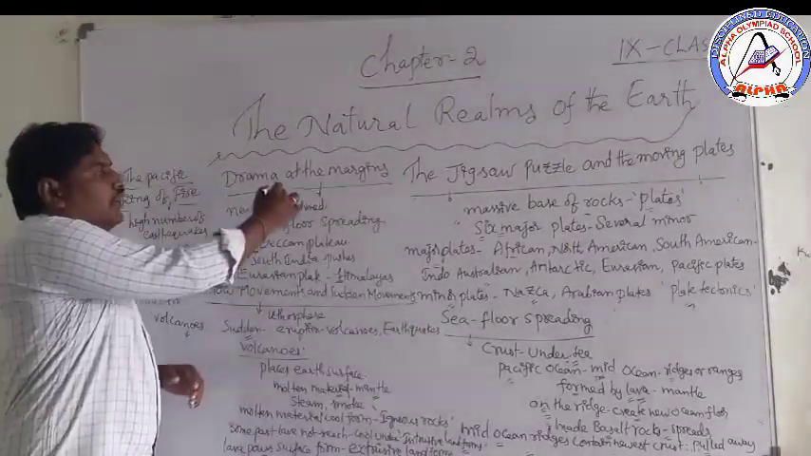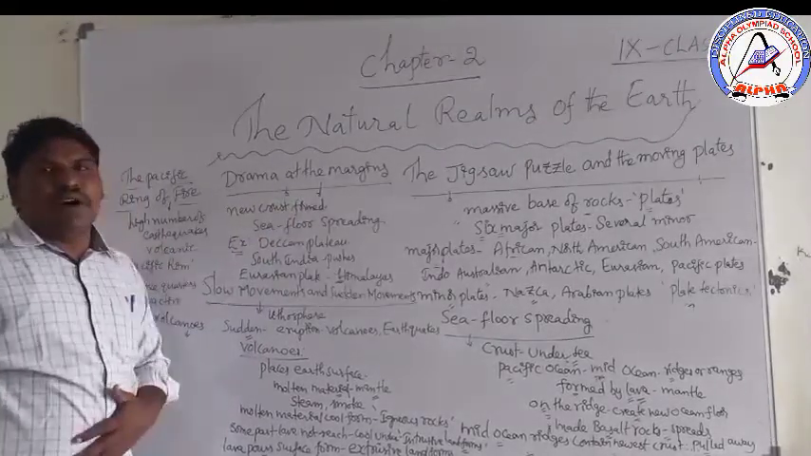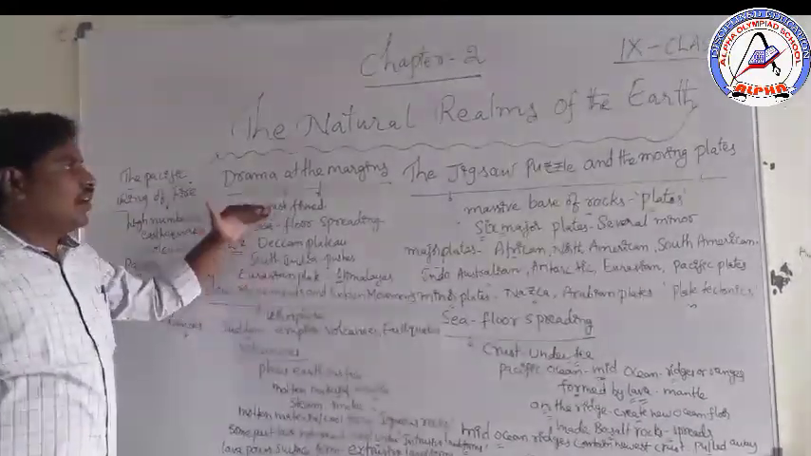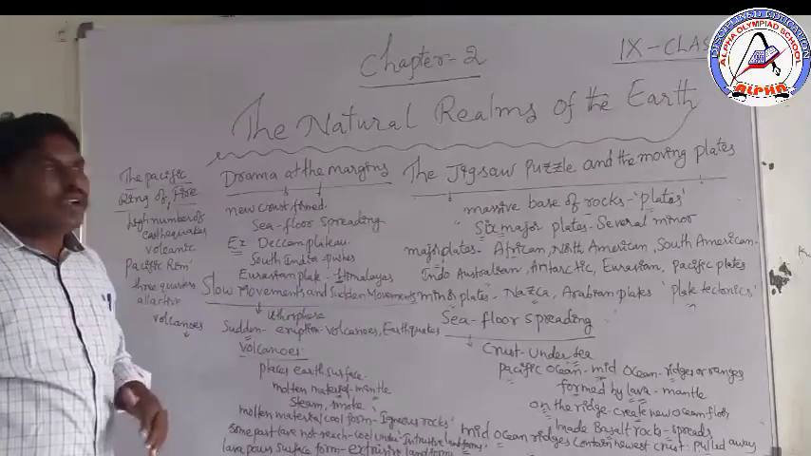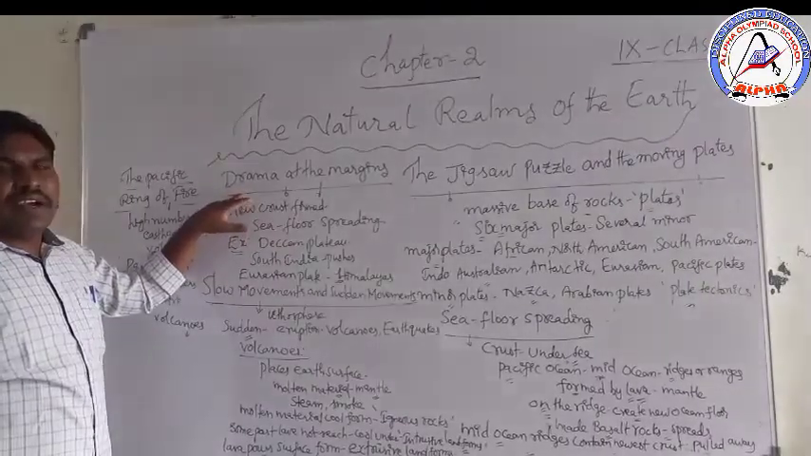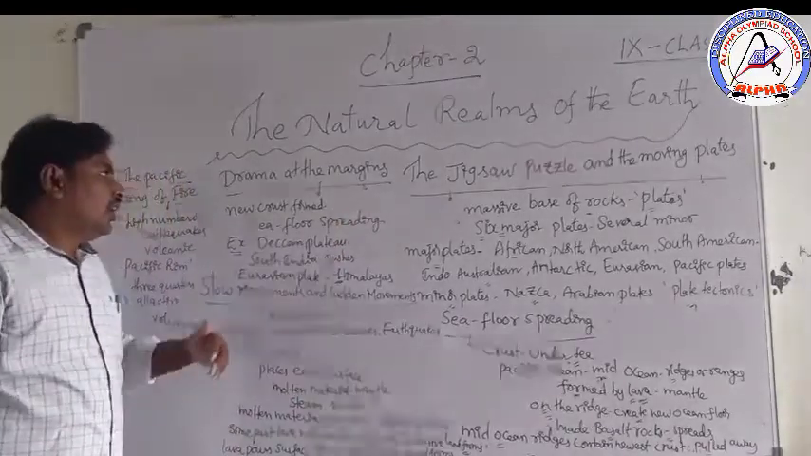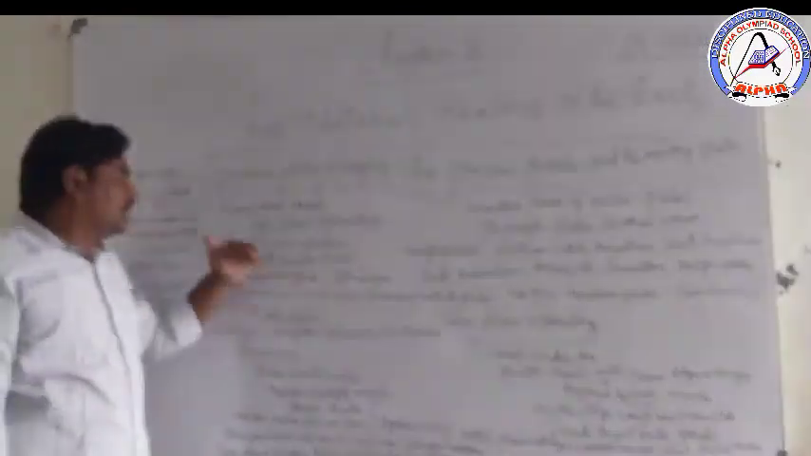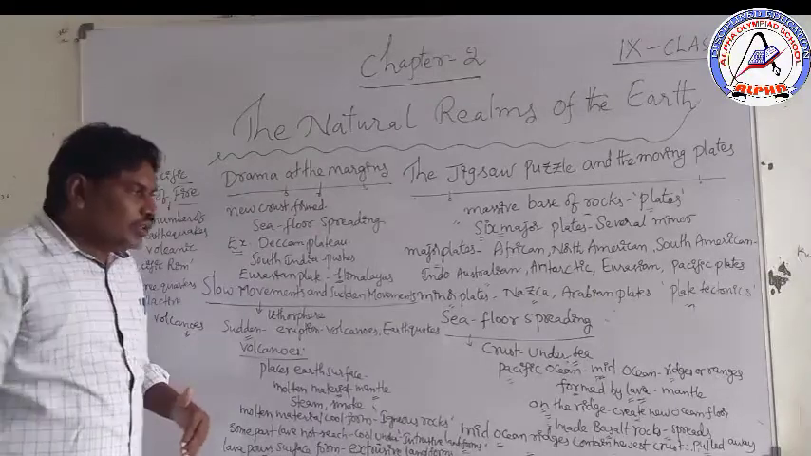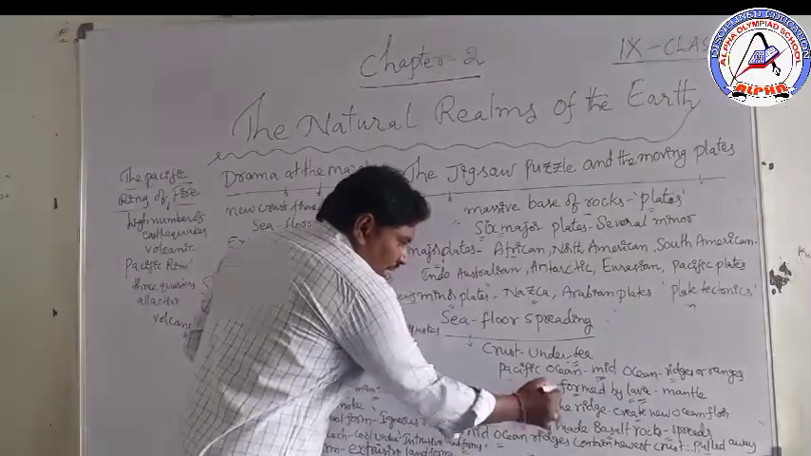Next, we can go to Drama at the Margins. Drama means some kind of incidents, and margins means edge areas. Before that, you should know how the sea crust is formed.